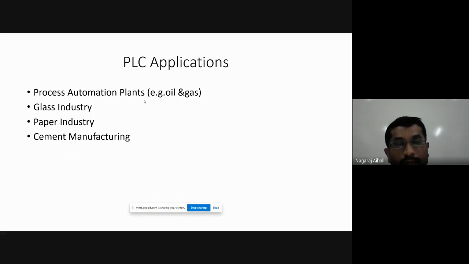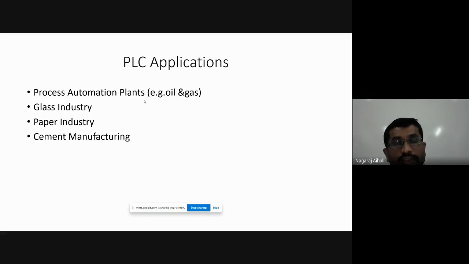Applications, there are various applications that are possible with the PLCs. It may be in the cement industry, in the glass industry, in the paper industry, right? Or in the pneumatic industries, in the hydraulic industries, process automation plants, such as in the oil and gas industry. So for example, if you consider the petroleum pipeline that is laid for transferring the petrol or the oil or the LPG from the sea level to the different places, that is done by the PLCs.